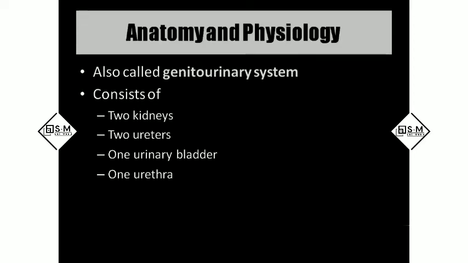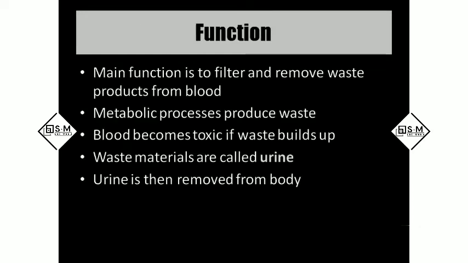The urinary system in males we call it as genitourinary system because the urethra will extend into the penis, around 8.5-inch length, and it consists of two kidneys, two ureters, one urinary bladder, and one urethra. Coming to the functions, the same things we discussed earlier.